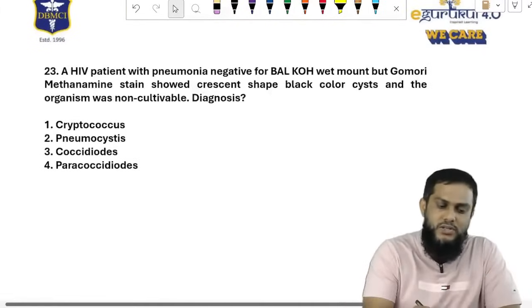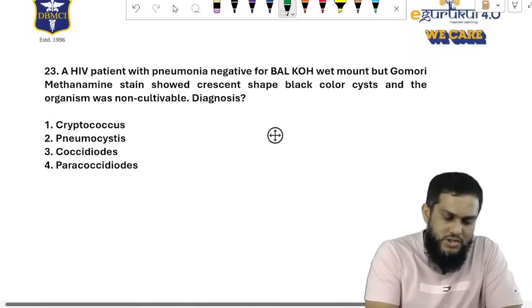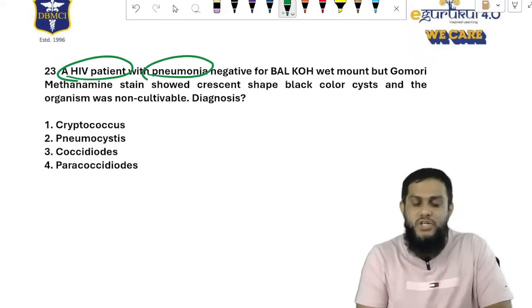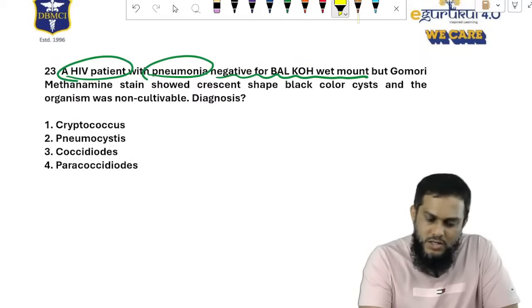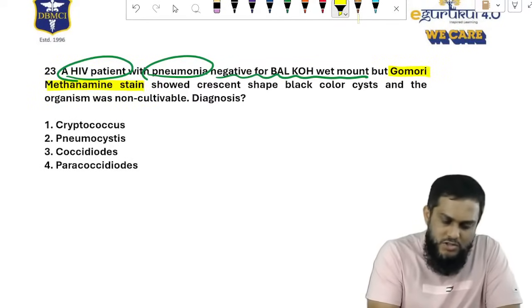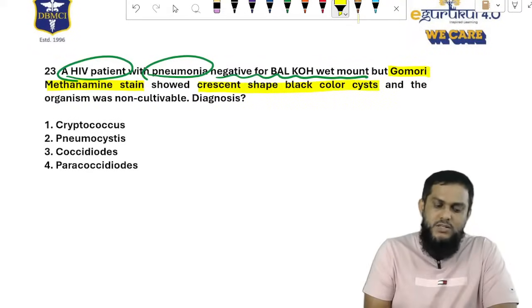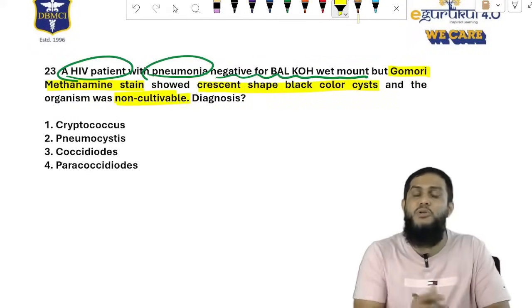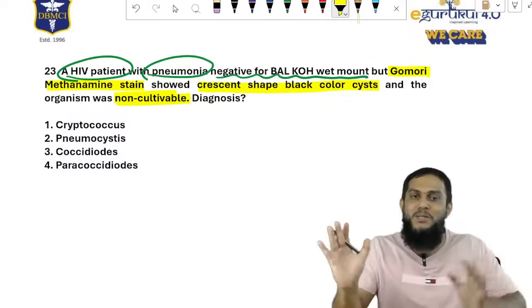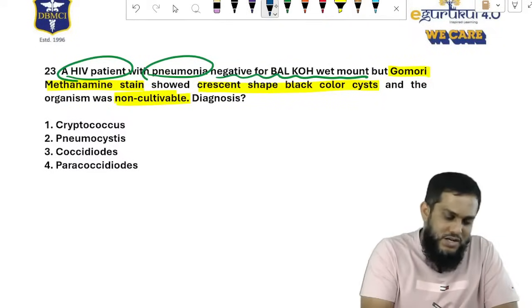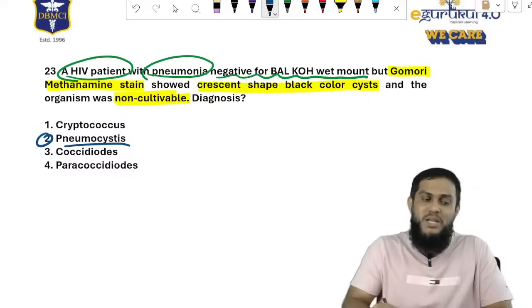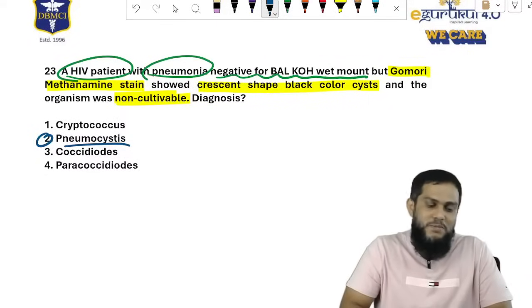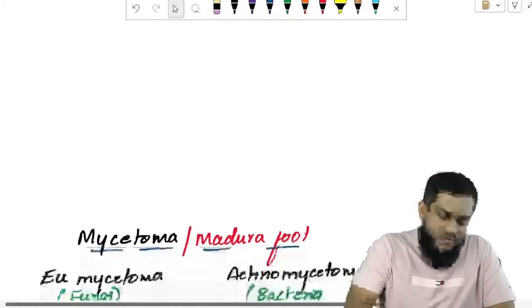Next, a HIV patient with pneumonia, an immunocompromised patient with pneumonia. KOH wet mount is negative. But Gomori methenamine silver stain shows crescent shaped black cysts, and the fungus was non-cultivable. The question has been asked so well, the whole thing is given. The answer: pneumocystosis. Moving on to the next question.